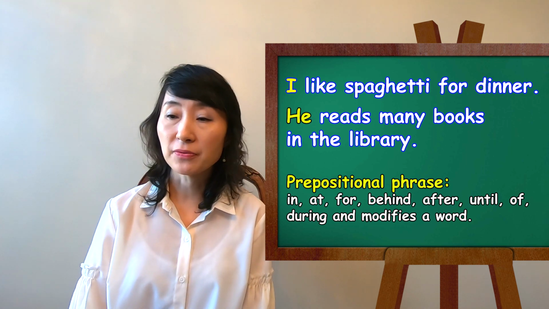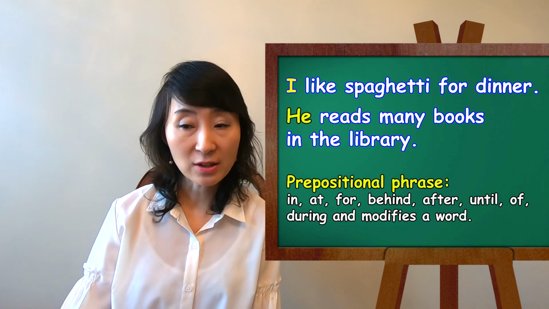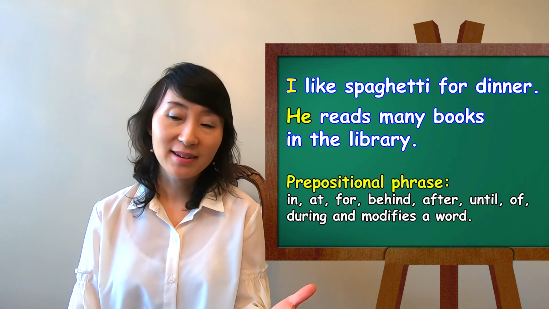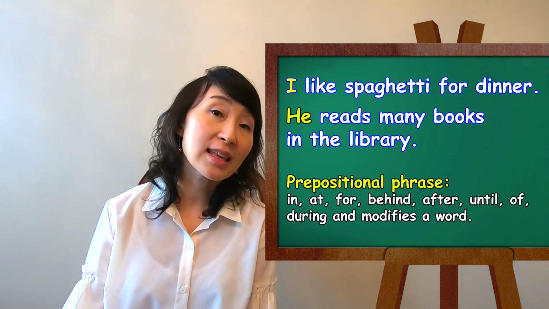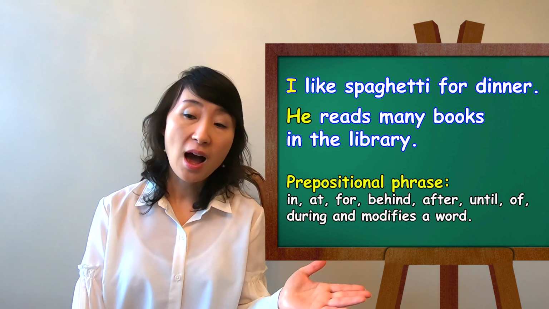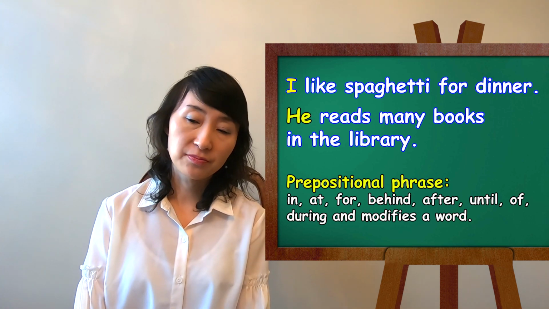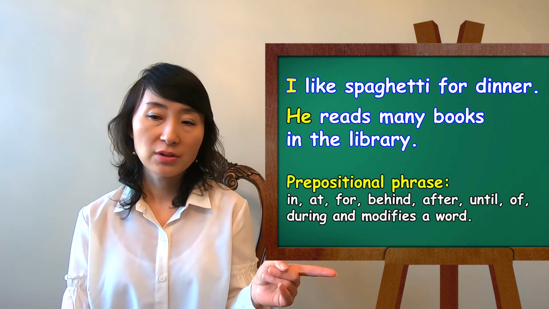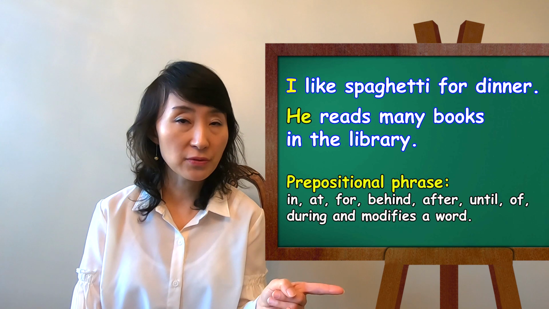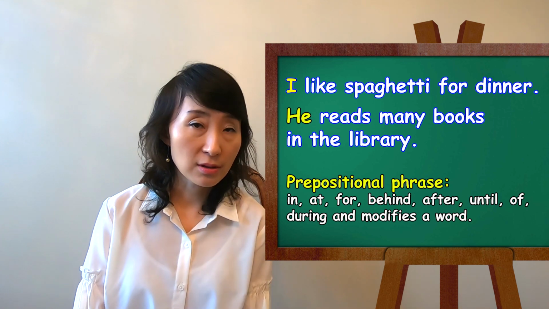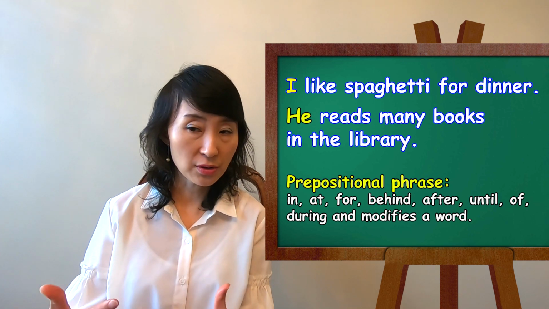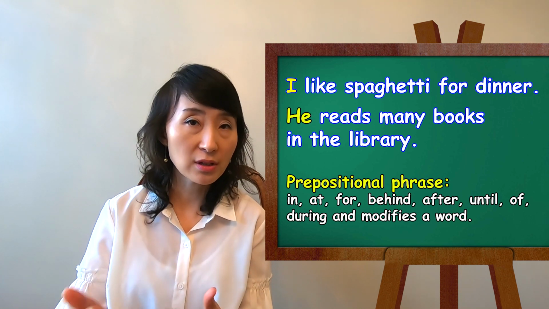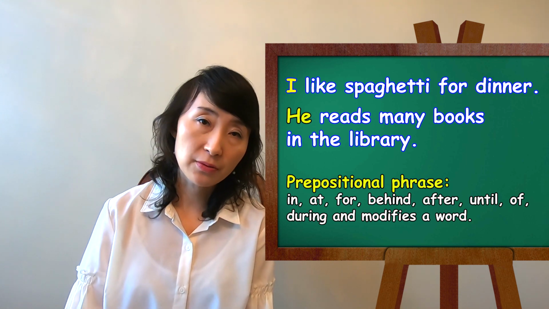A prepositional phrase answers questions like where, when, in what way. I like spaghetti for dinner. In this sentence, for dinner is a prepositional phrase because for is a preposition, right? So for and dinner together, for dinner, is a prepositional phrase.